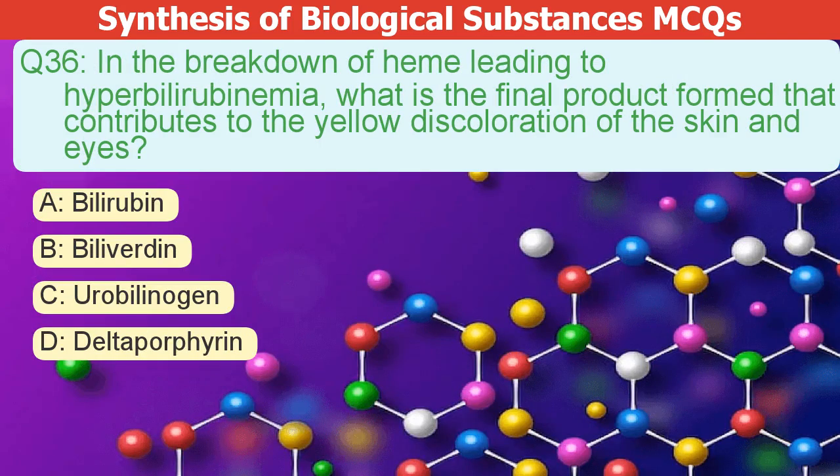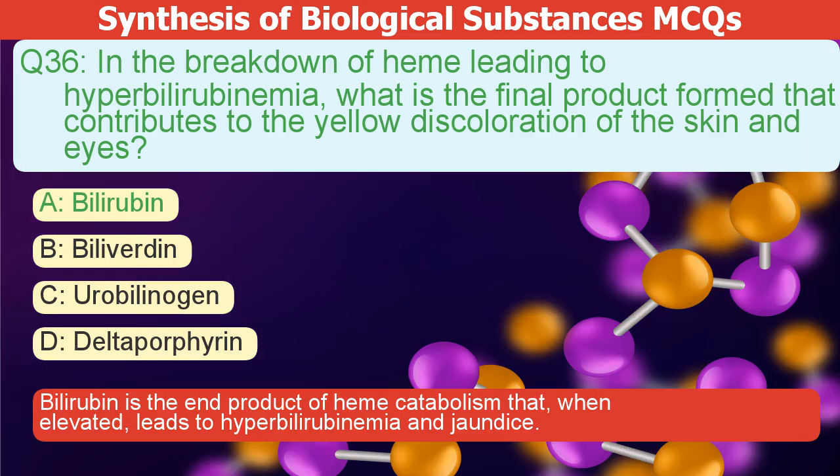In the breakdown of heme leading to hyperbilirubinemia, what is the final product formed that contributes to the yellow discoloration of the skin and eyes? A. Bilirubin. B. Biliverdin. C. Urobilinogen. D. Deltaporphyrin. The correct answer is A.